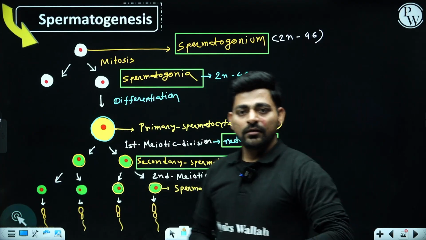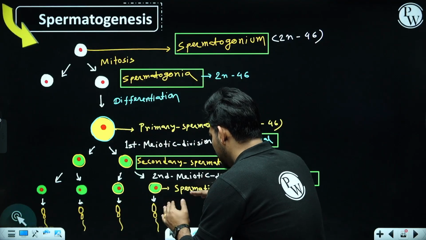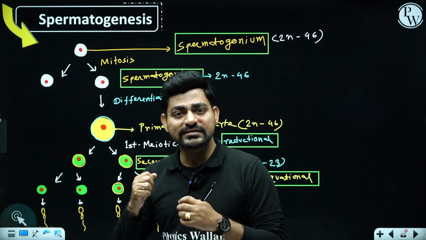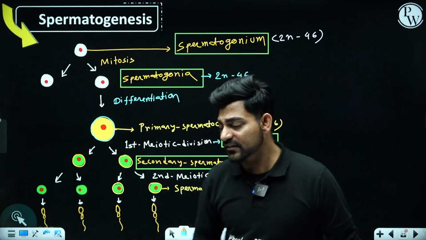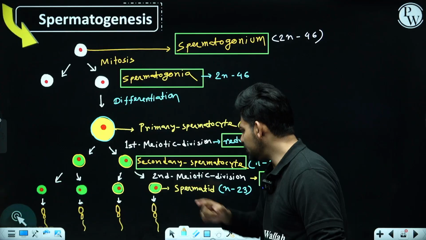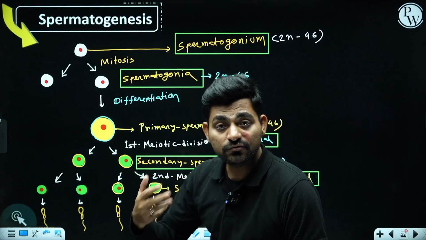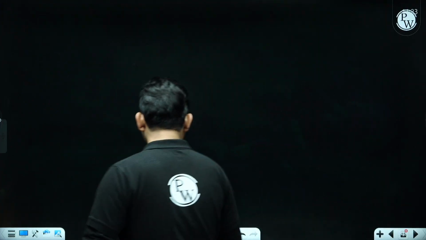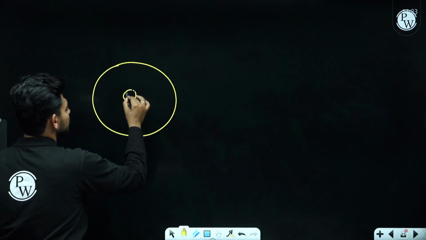Okay. Now what after spermatid? Now here the cell division process is stopped. Now there will be structural modification of these spherical spermatid cells. The spermatids are spherical in nature.